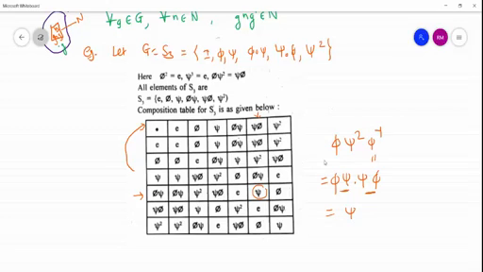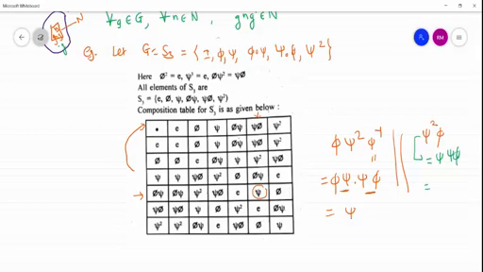Similarly, suppose we have to find psi square phi. How are we to evaluate it? To evaluate this, we consider it as psi into psi phi.